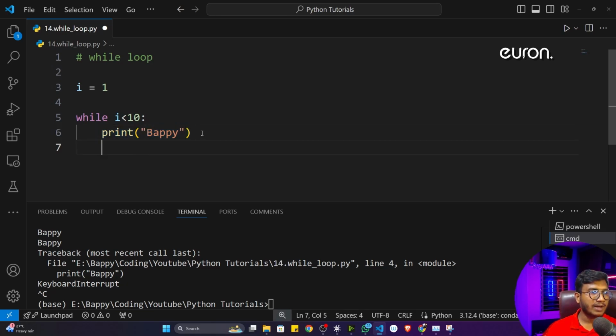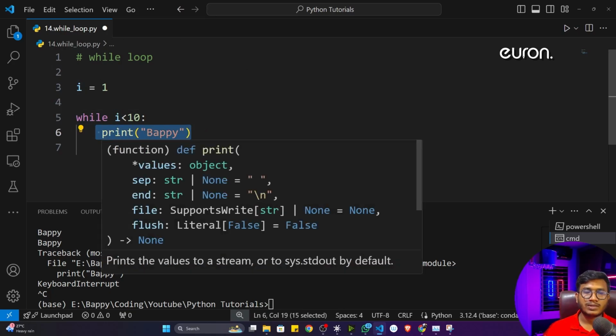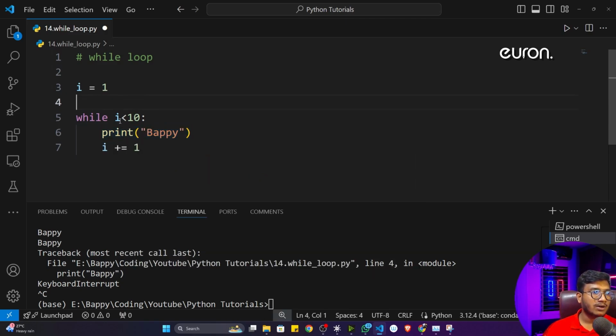Then again, what I have to do is update this particular i. So here I can just increase it by 1, because I already told you, you can use this particular assignment operator with any kind of operator, plus, minus, multiplication, anywhere, and that's how we can update any i value. I think I already discussed this concept in our previous class. So you can see I'm adding 1 to i every time. That means once the print is executed, it will update by 1, so i will become 2, and again 2 will come here. 2 is less than 10? Yes. Again, it will print. That's how this loop will keep on running until the condition is false.